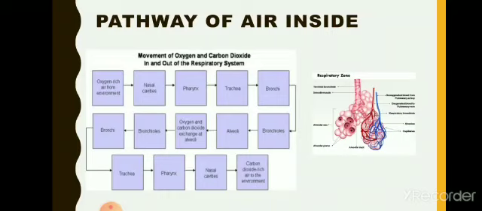In the lungs, each bronchus branches into smaller tubes known as bronchioles, and at the end of the bronchioles there are small rounded structures known as air sacs, which I have already discussed with you. They are also known as alveoli. Each alveolus is made up of a very thin membrane surrounded by blood vessels, and this is how the filtered air oxygenates the blood. Oxygen mixes with the blood and is transferred to different parts of our body, and this is how energy reaches each and every part of our body and we are able to do different kinds of work.